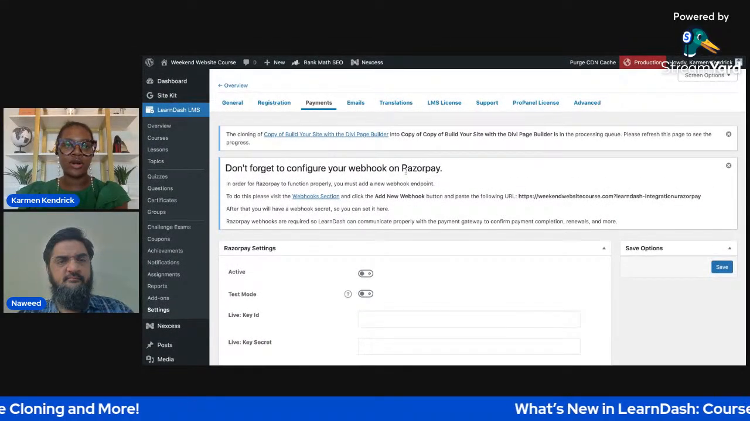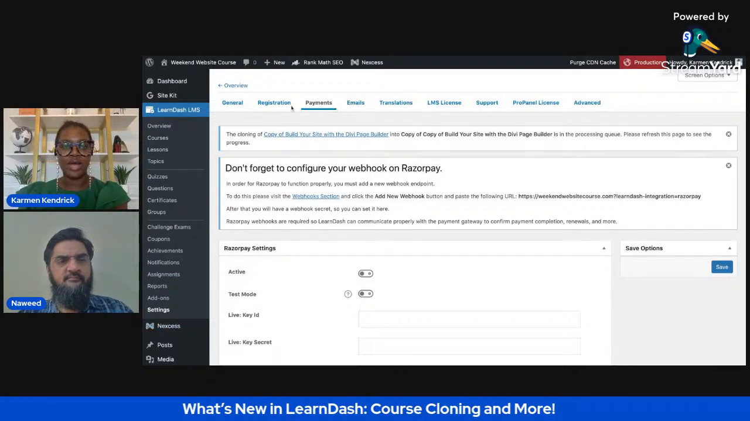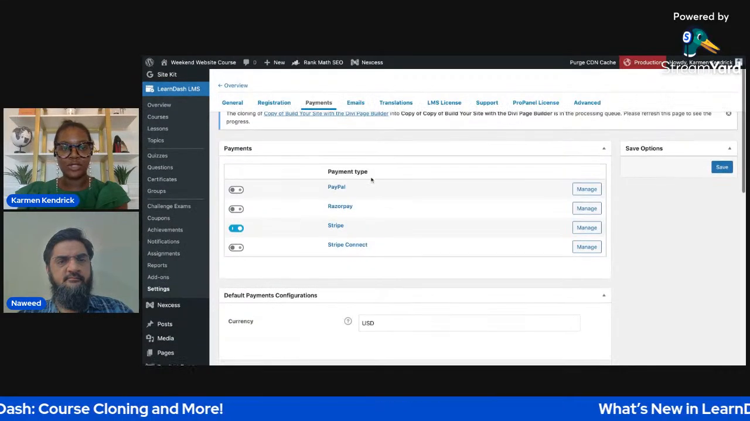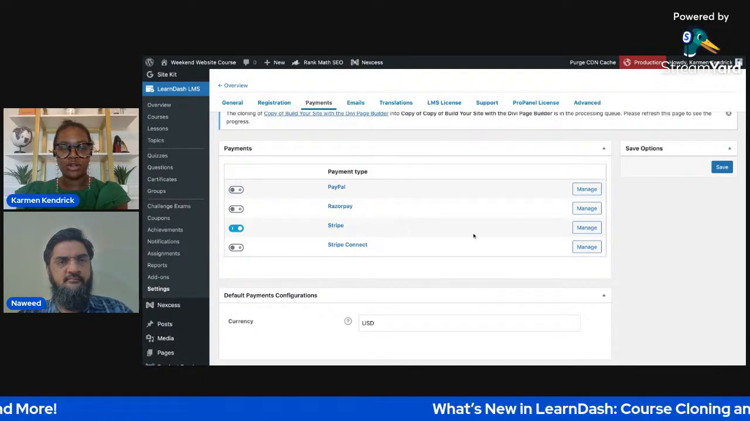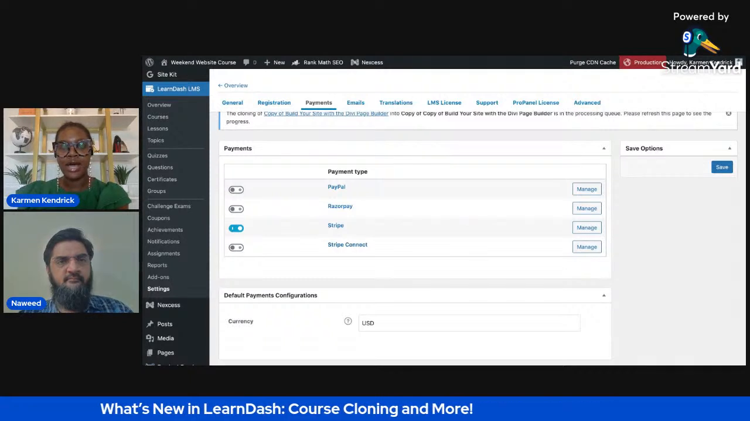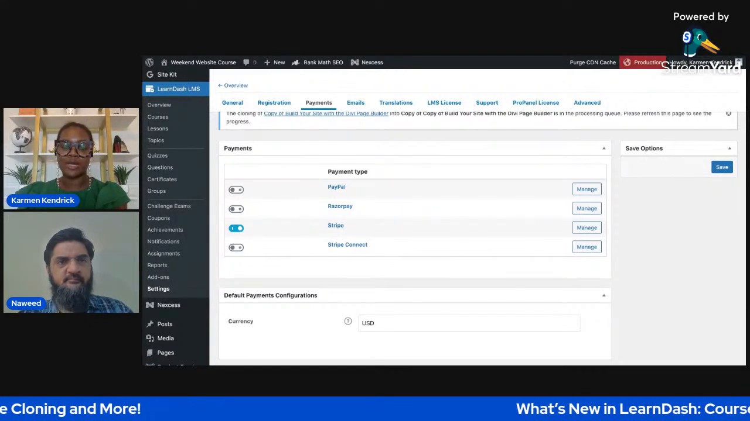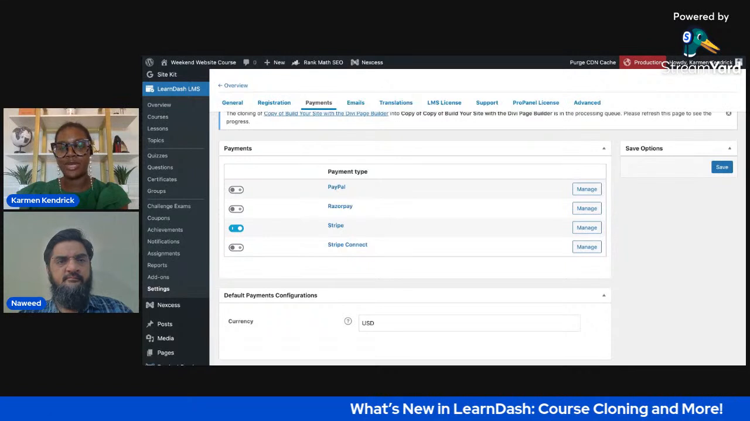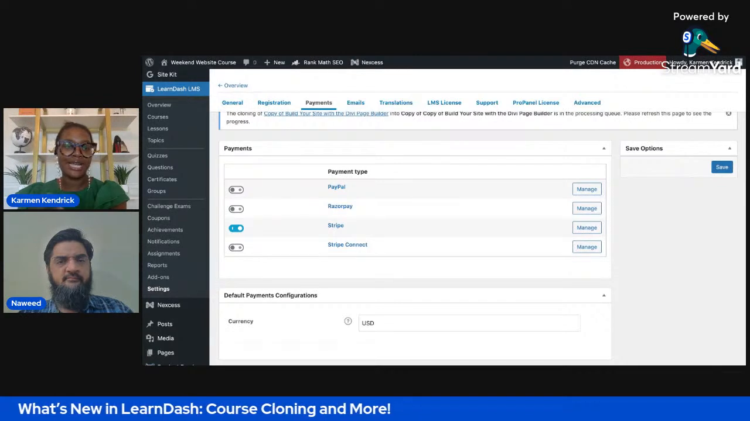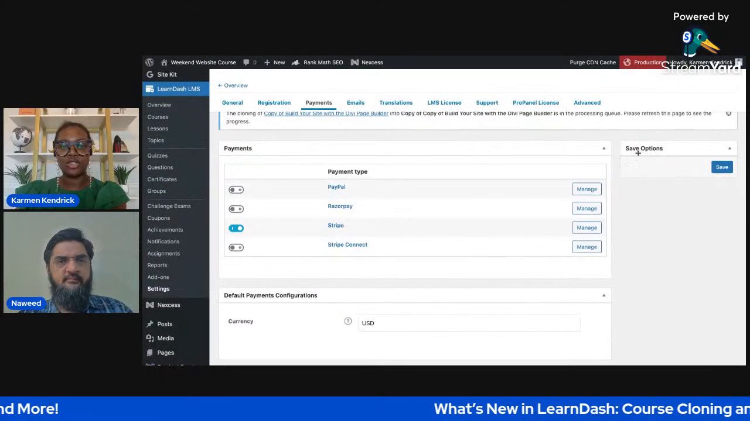And if you are looking for how to set up Razorpay in LearnDash, again, just go over to your settings and then you'll see your payments tab. And then you'll see the built-in payment gateways, which are PayPal, Razorpay, Stripe, and Stripe Connect. And for Stripe Connect, we also just added a few updates. I believe that was our update just before this last one. Stripe Connect just makes it easier to connect your Stripe account without having to copy and paste those API keys. But if you're already using the existing Stripe connection, that's fine. You don't have to update to Stripe Connect if you don't want to, but we just wanted to make it easier for people that are wanting to use Stripe.